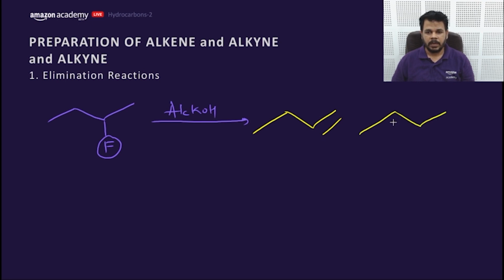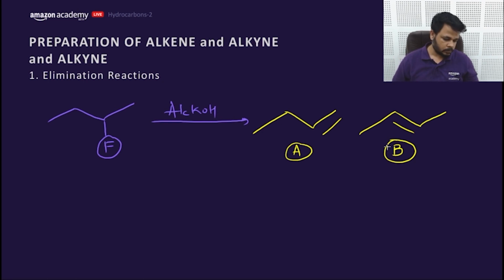A or B? Which would be the major product, A or B?